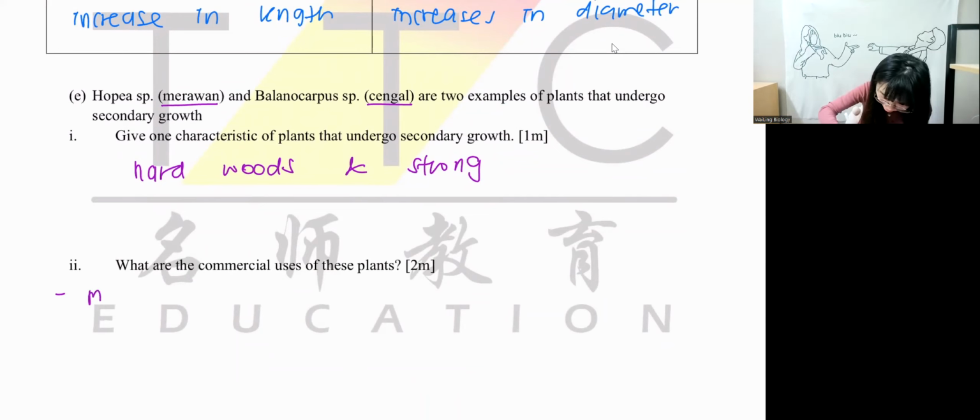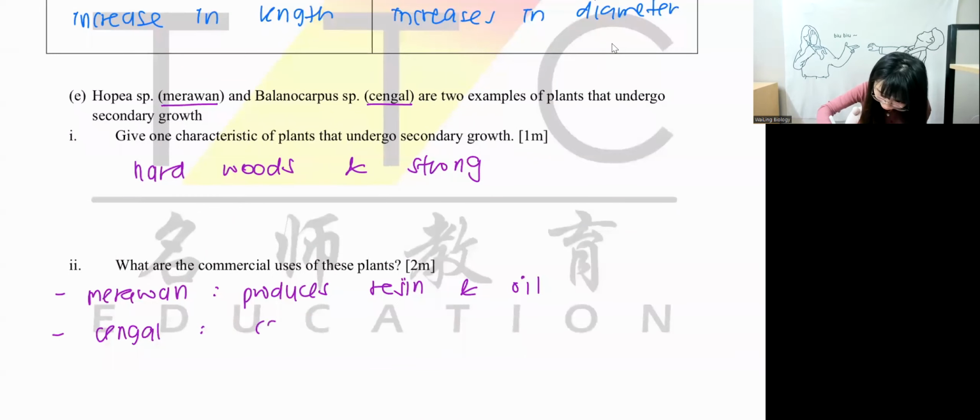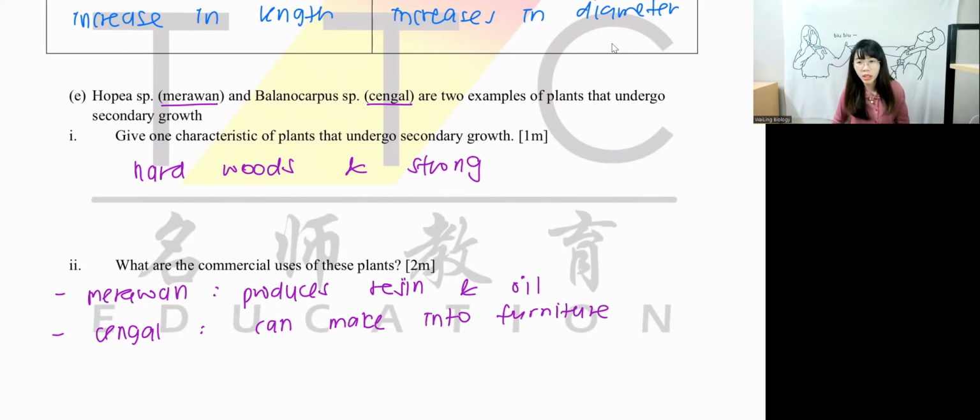So you can say Merawan produces resin and oil. And then we have Chengal, can make into furniture.